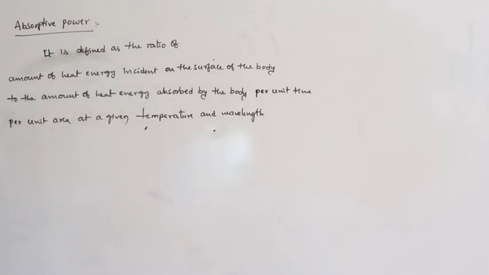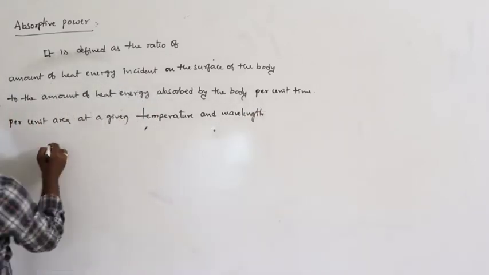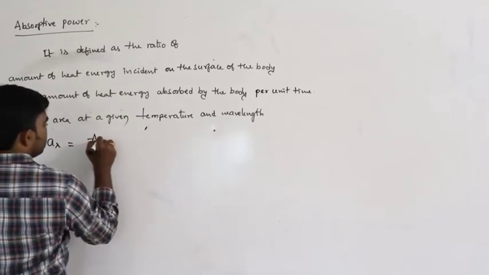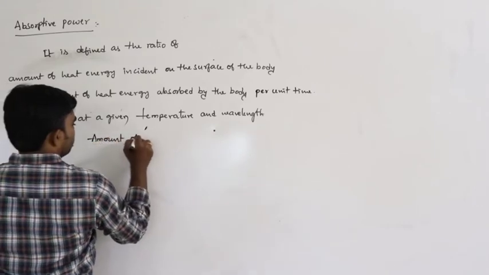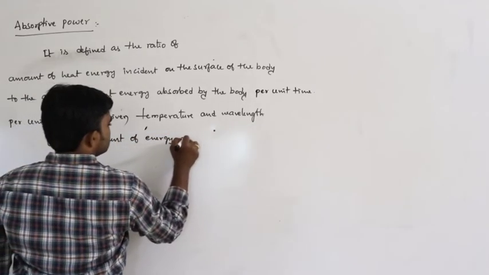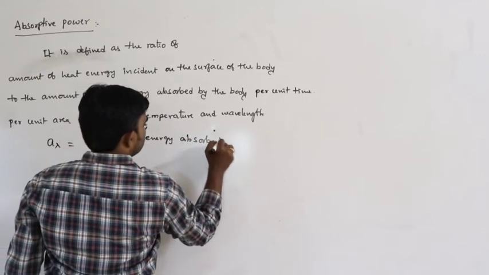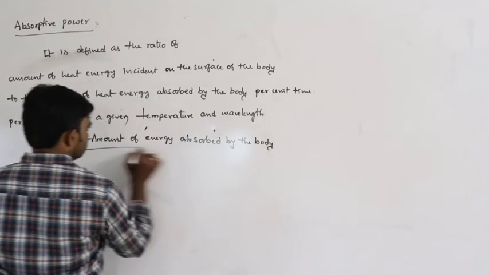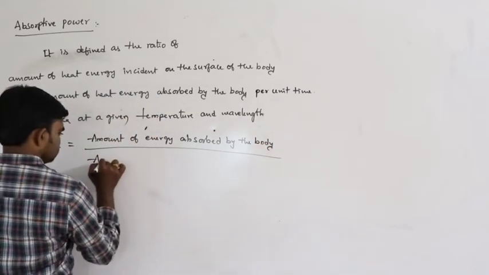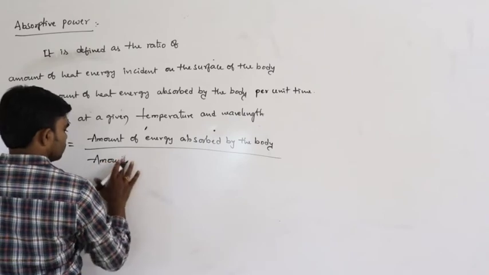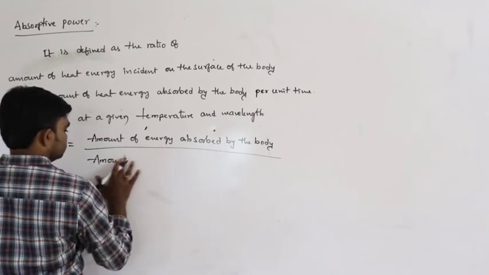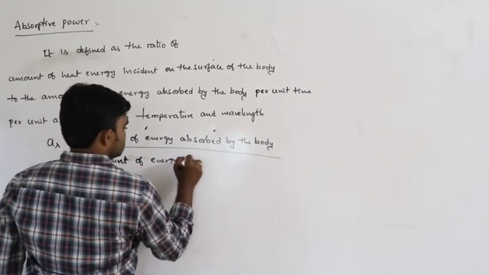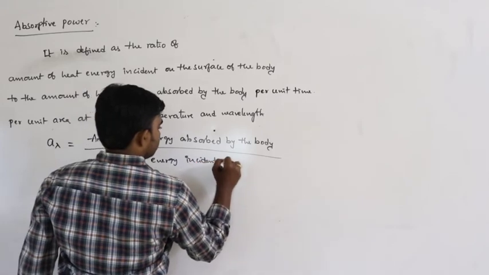Absorptive power is a dimensionless quantity. Because A lambda is defined as the ratio of the amount of energy absorbed by the body divided by the amount of energy incident on the body.